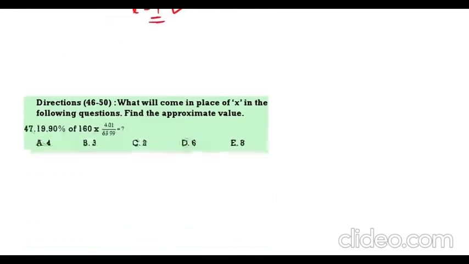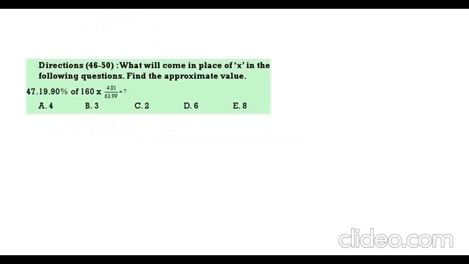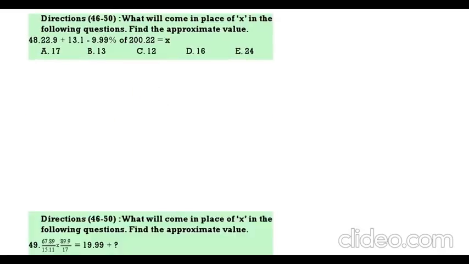Next question. 20% of 160, that is 32 into 4 by 64. This is 2 times. 4 by 2 is again 2. 2 is the correct answer. Next question. 22.9, that is 23. 23 plus 13 is 36. 36 minus 10% of 200, that is 20. So what is 36 minus 20? 16. Next.